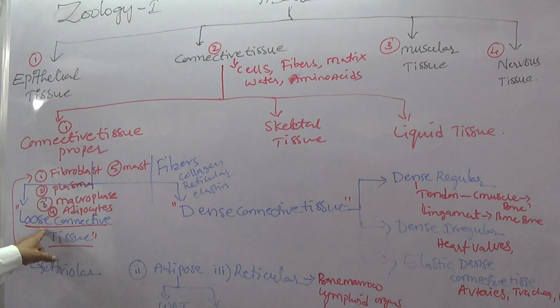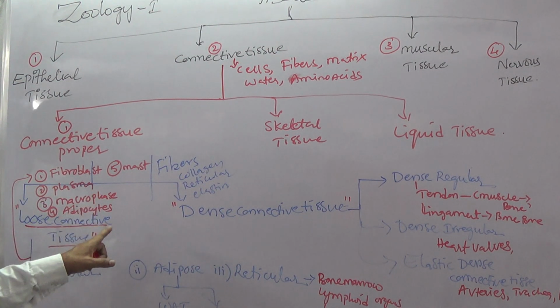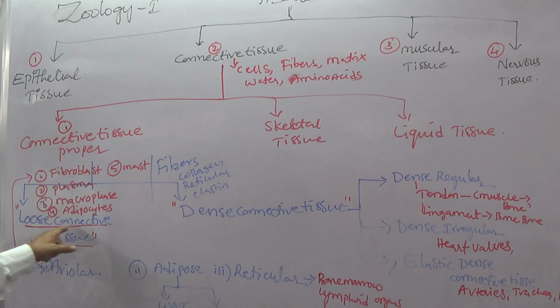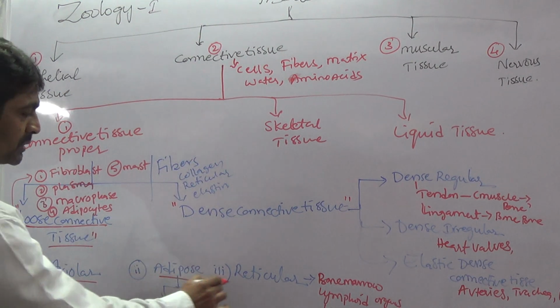Loose connective tissue is the connective tissue that contains more cells and fewer fibers. Cells are more, fibers are fewer. This loose connective tissue is again of three types: areolar, adipose, reticular.